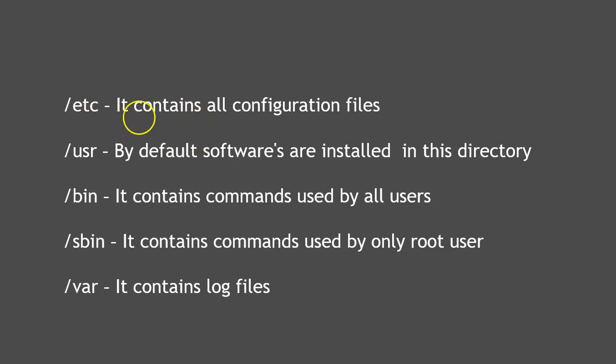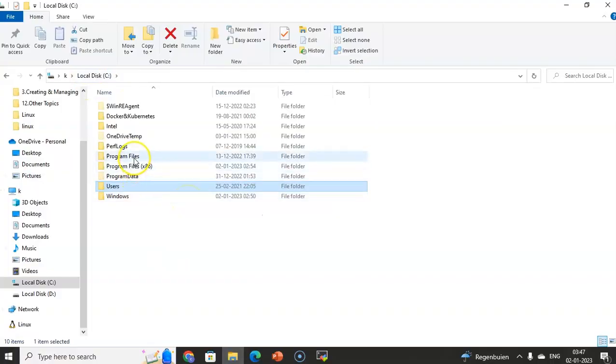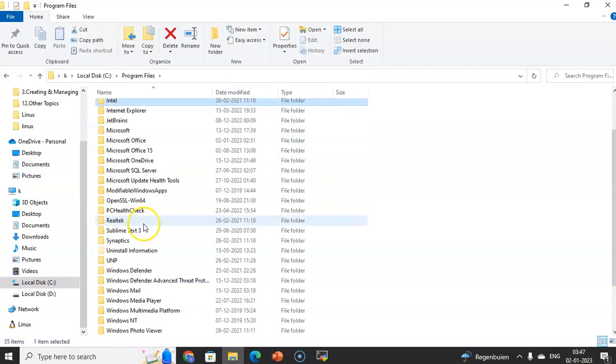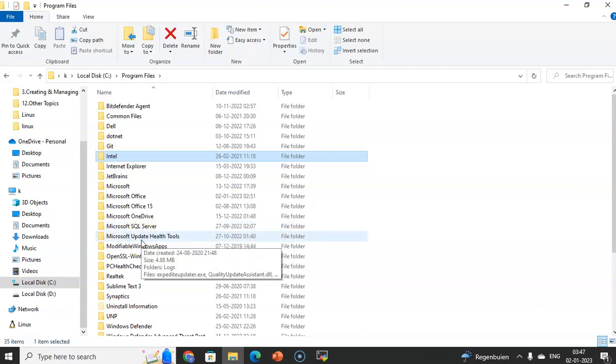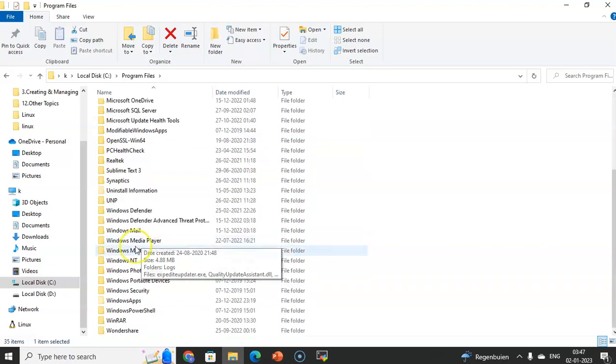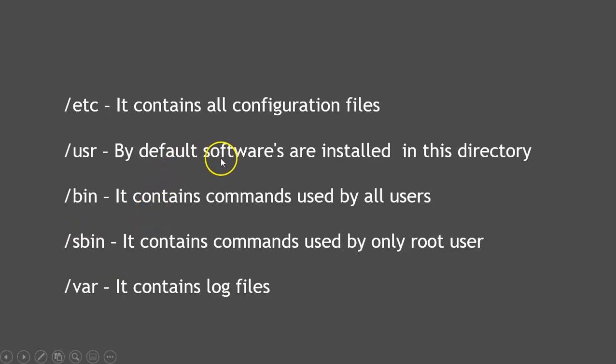And slash usr, by default software is installed in this directory. This is same like Program Files in Windows. Let's go to the Windows machine. So in this Windows, if you go to Program Files, here we can see a lot of directories, which means whenever we install any software inside this Windows machine, one directory will get created, and whatever software we install, that application will get installed inside this specific location under Program Files. Same way in Linux also, software will get installed inside this slash usr.